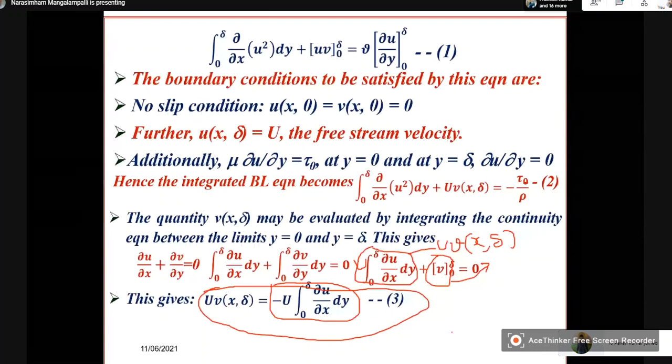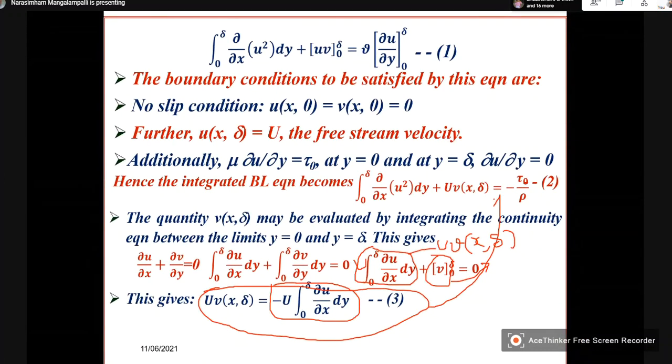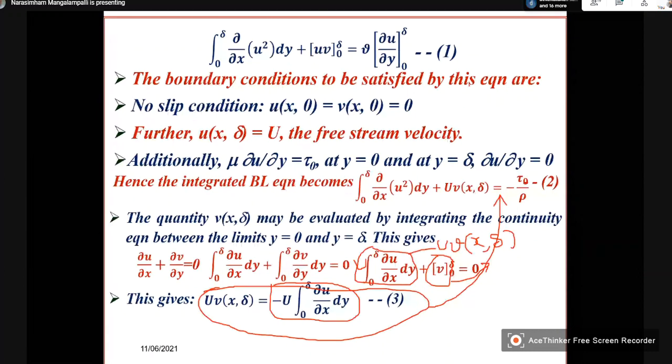Right? Now you take this into your second equation. So you replace this by minus u integral 0 to delta dou u by dou x. Come on, all of you do this and simplify and see what you will get.